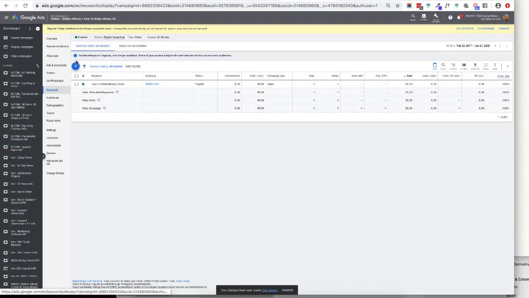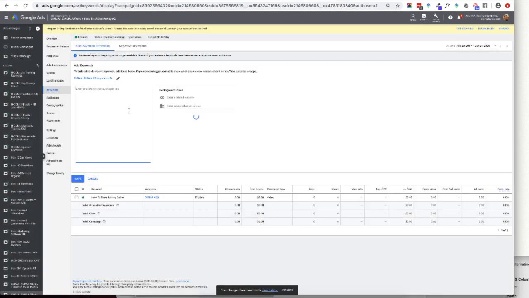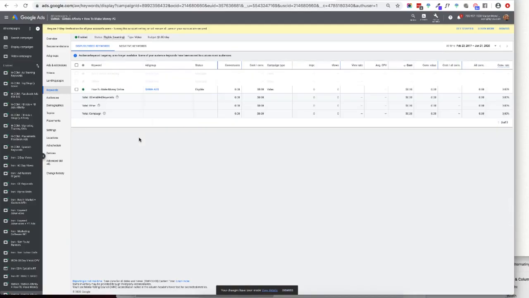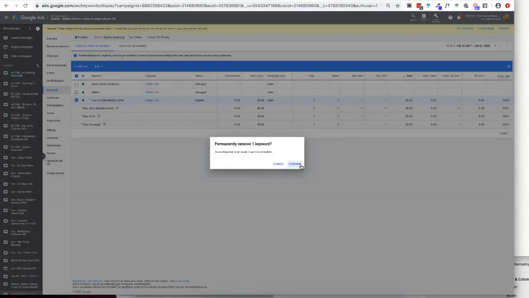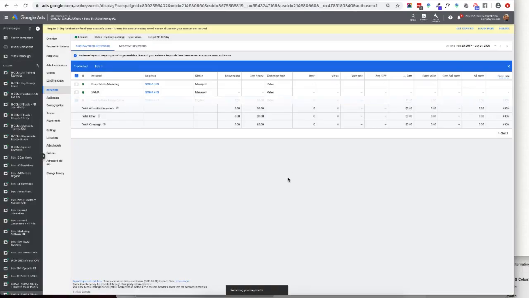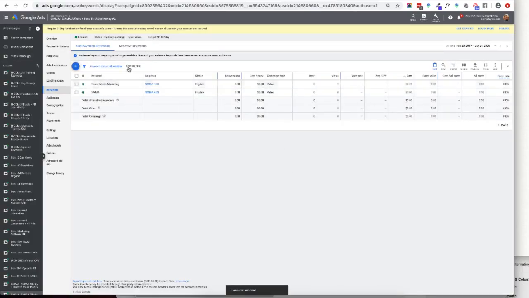And then I want to find people putting in keywords like SMMA and social media marketing. And then remove this one. So that's kind of where I'm going to want to look at.